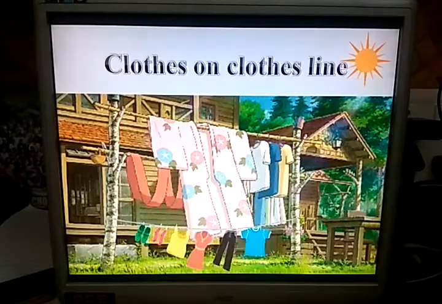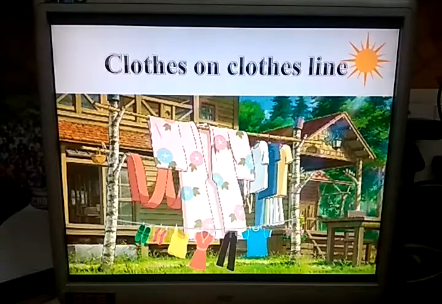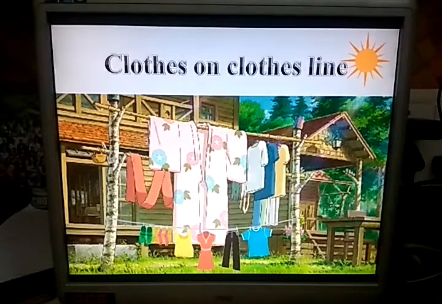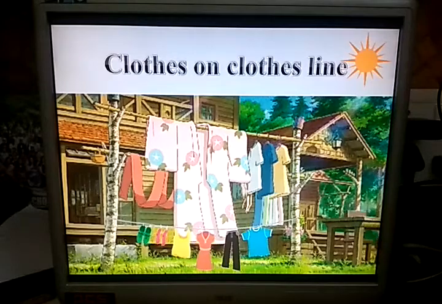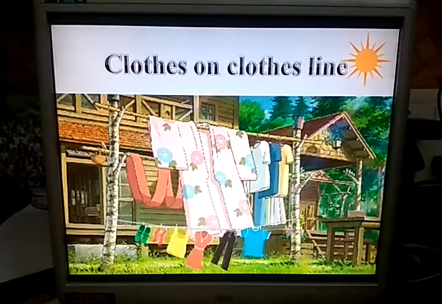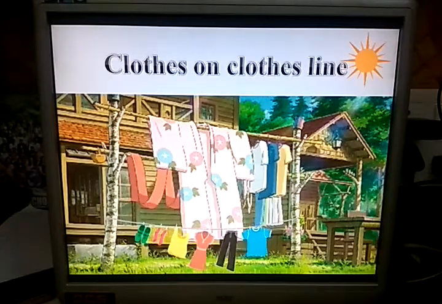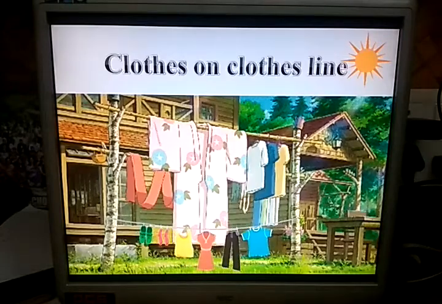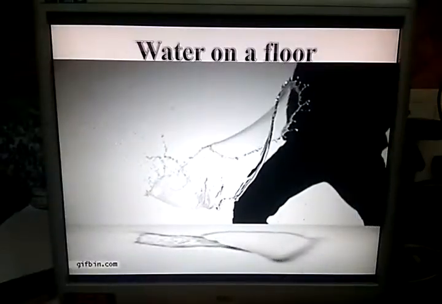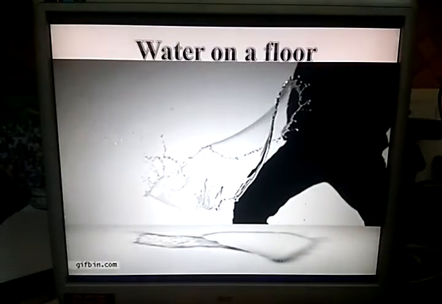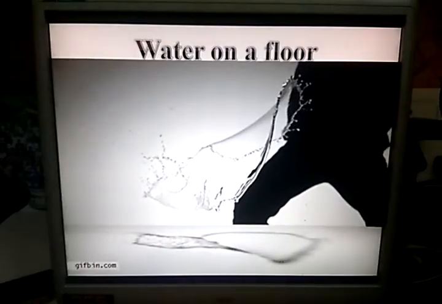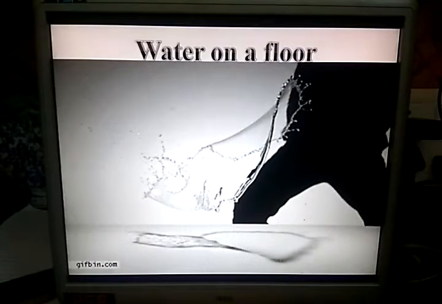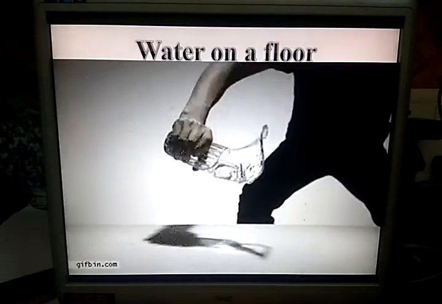After washing clothes, we hang them out in the sun to dry. The clothes become dry in a few hours. Where does the water from the wet clothes go? Pour some water on a floor. It disappears after some time and the floor becomes dry.